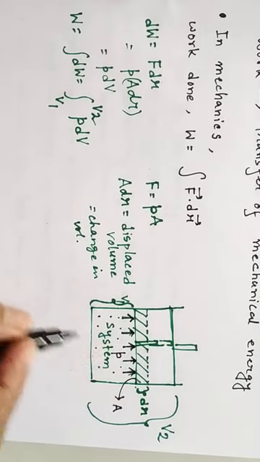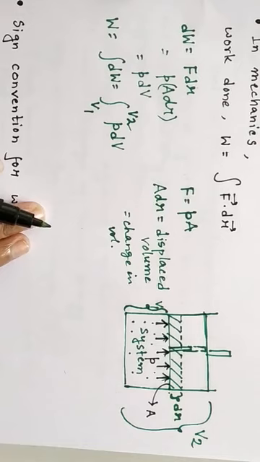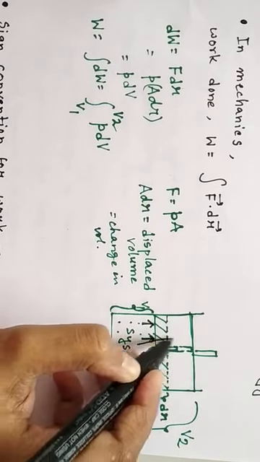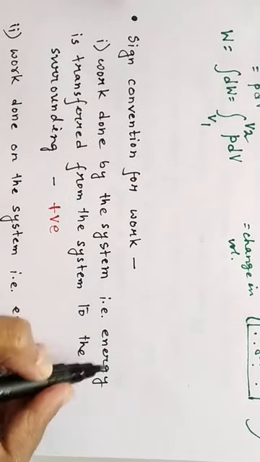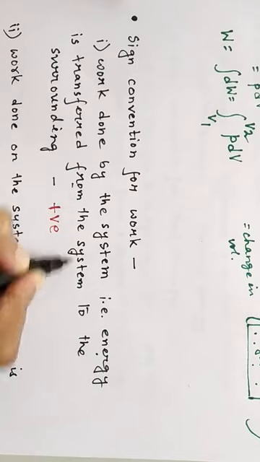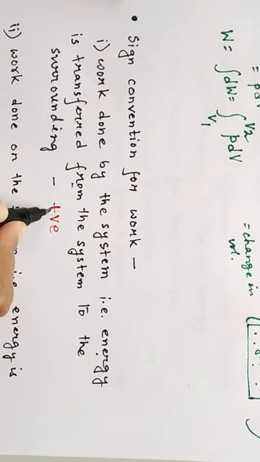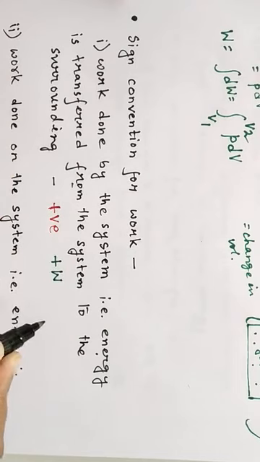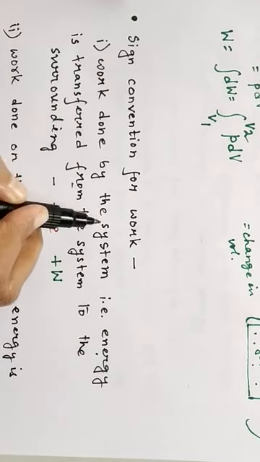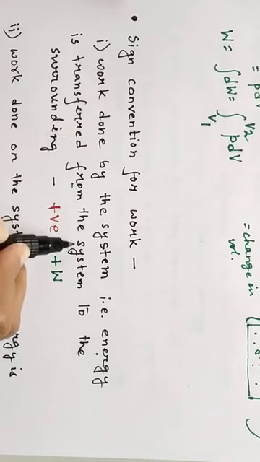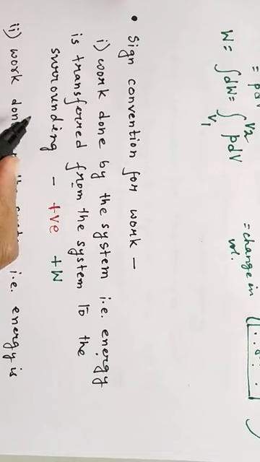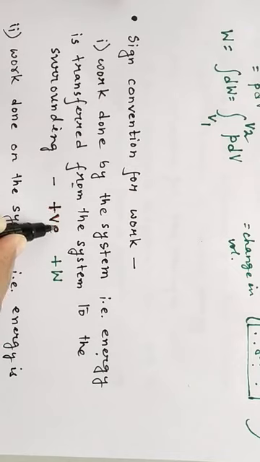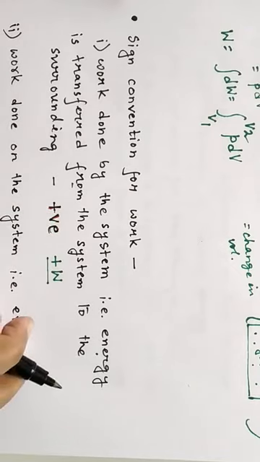So in this case, work is done by the system and the energy is transferred from the system to the surrounding. Then work will be positive. The energy of the system will actually decrease, but work done by the system will be taken to be positive. That is, we can write plus dW.